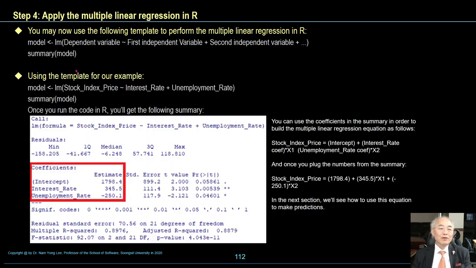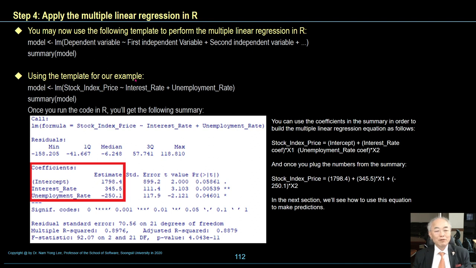Step 4: how to apply the multiple linear regression in R. We may now use the following template to perform the multiple linear regression in R. We can use lm, which stands for linear model, dependent variable, tilde, first independent variable plus second independent variable plus third, and so on, and then summary of the model.